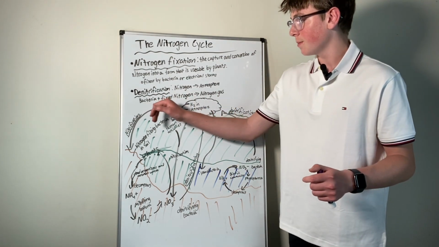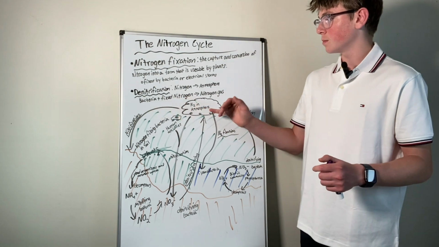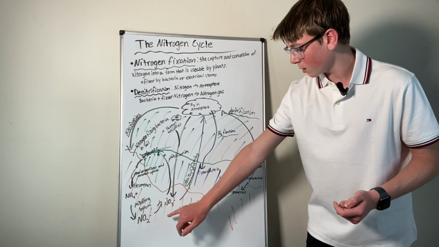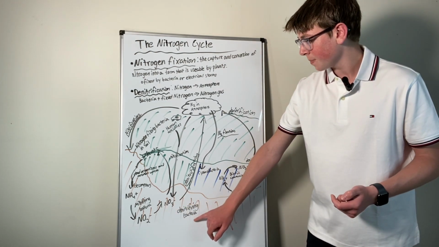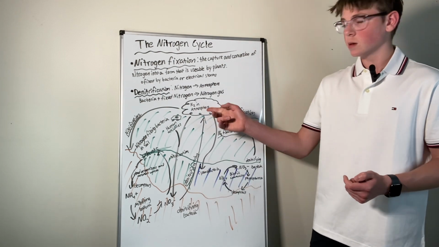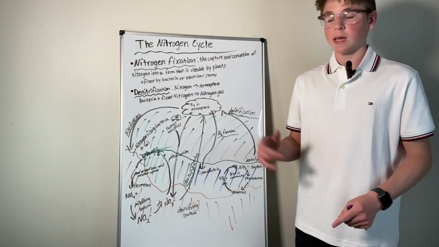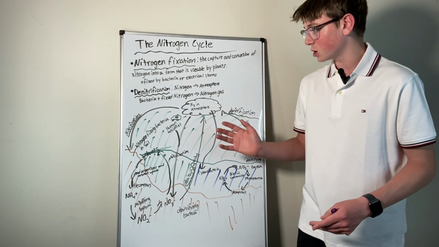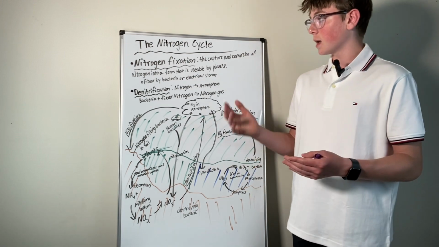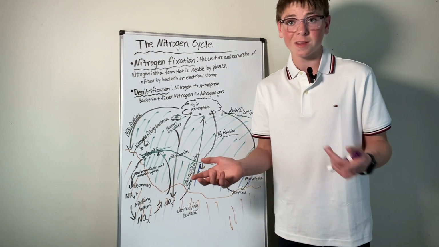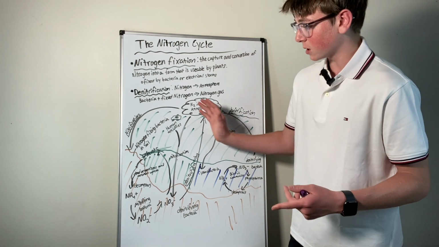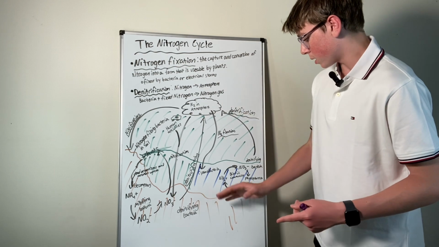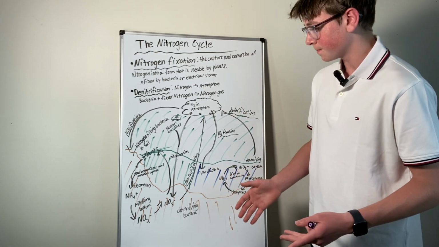And this is just bacteria, and fixed nitrogen will make nitrogen gas. So you have some fixed nitrogen down here, and then there's denitrifying bacteria, and then denitrification happens, and the nitrogen is back into nitrogen gas and in the atmosphere. So nitrogen gas in the atmosphere can go through nitrification. That is how it gets out of the atmosphere. Again, it'll go into a different form of nitrogen that is not gas. So this can go into the soil, or it can go into our seas, our oceans.